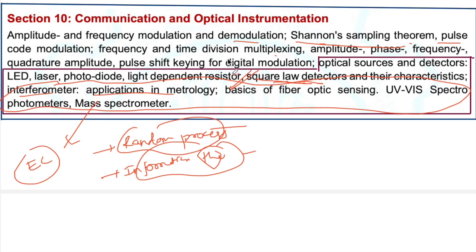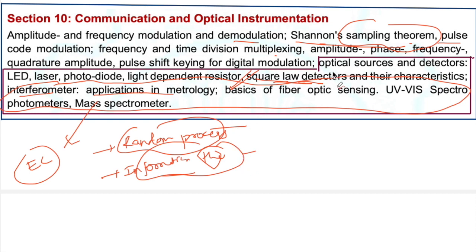Digital modulation techniques and the sampling theorem are mentioned in this syllabus. Only two topics are missing compared to EC, that is random process and information theory. These are available for EC students but not in communication for instrumentation engineering students, right? These are the two topics that differ.